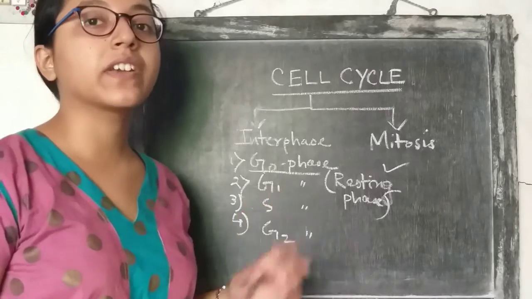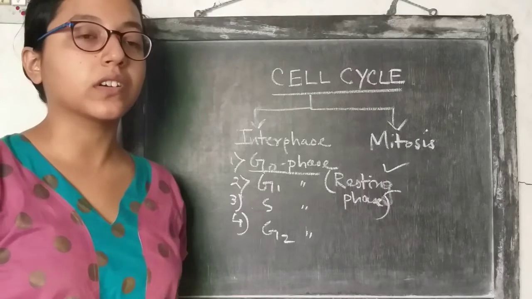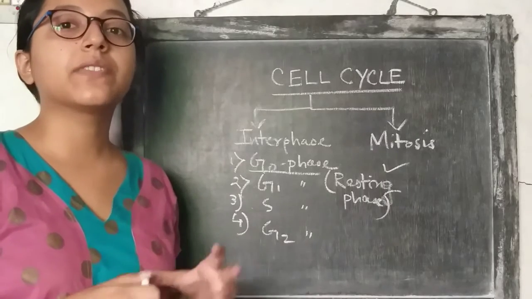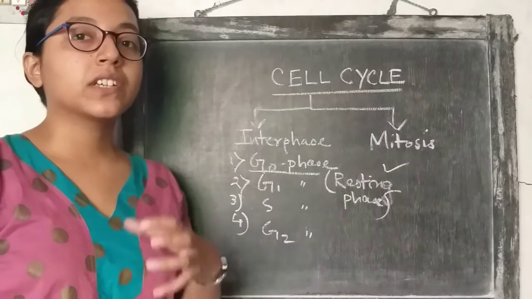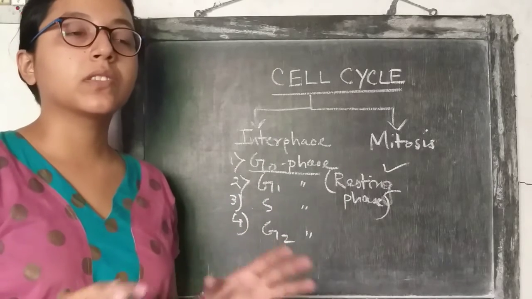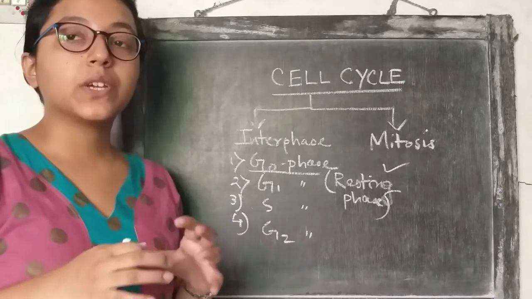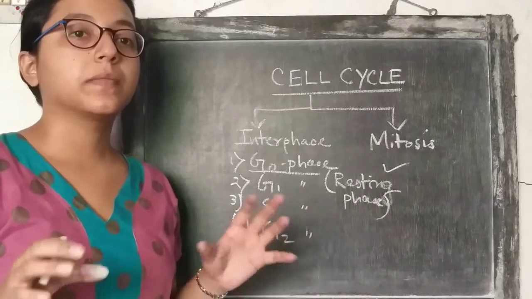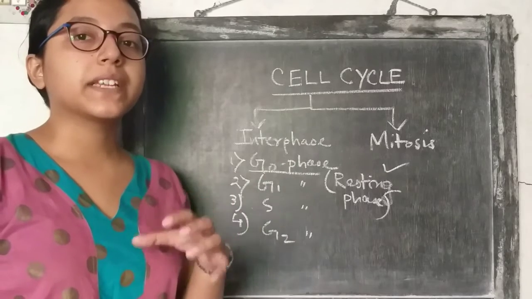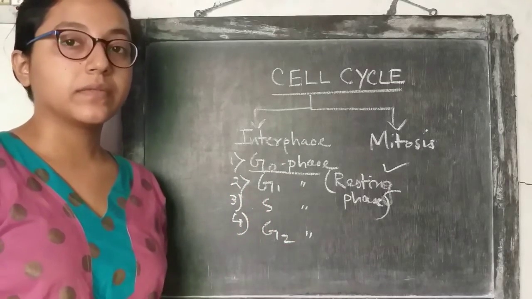S phase is the phase where the DNA of the cell replicates, or duplication of the DNA occurs. We know that when a cell divides into two cells, the materials present inside the cell must be divided in equal amounts in both cells. So in order to equally divide the materials into two cells, the materials present inside the cell must also be duplicated, right?